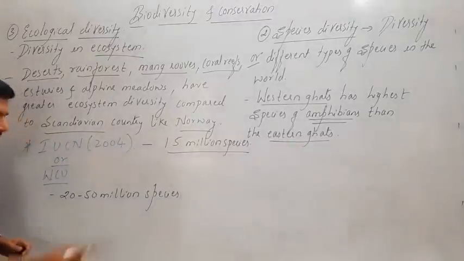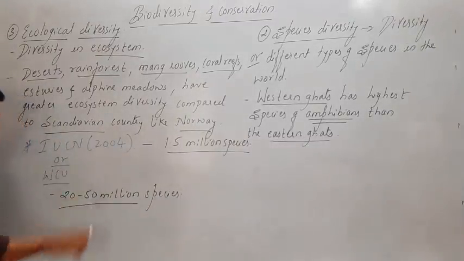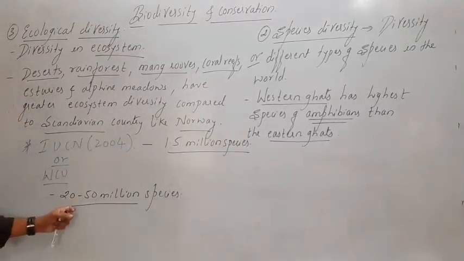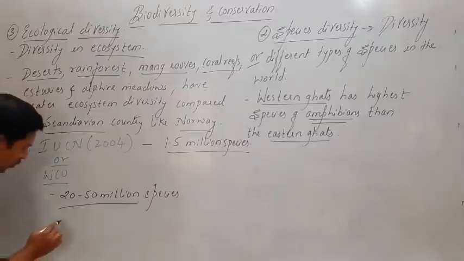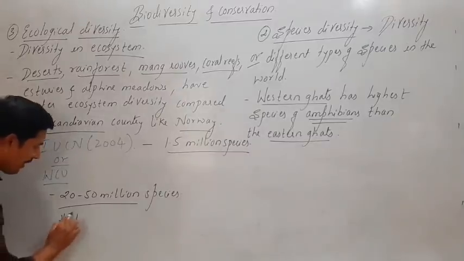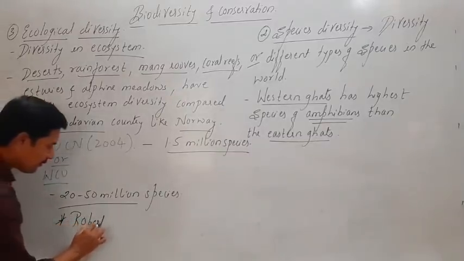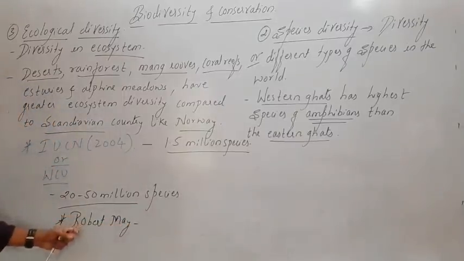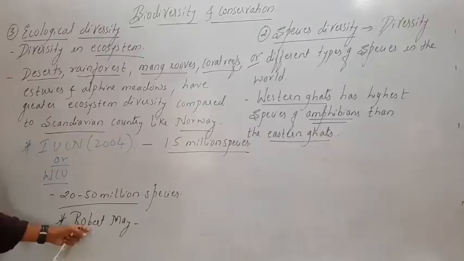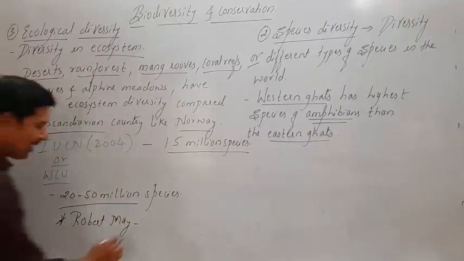The total number of species present in this world might be from 20 to 50 million, but according to one more person called Robert May, an ecologist, the total number of species that may be present throughout the globe might be around 7 million.